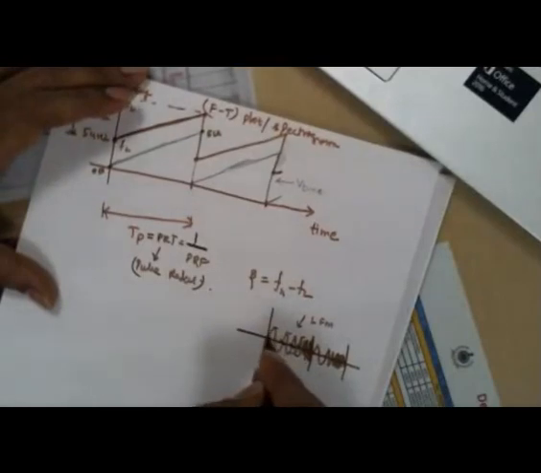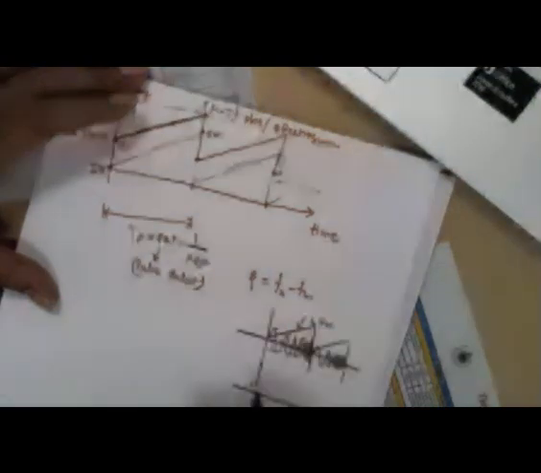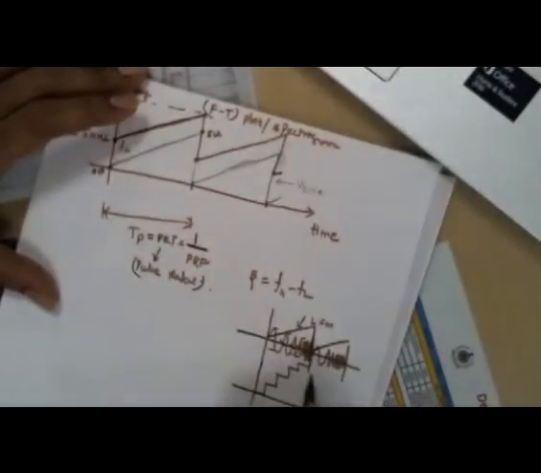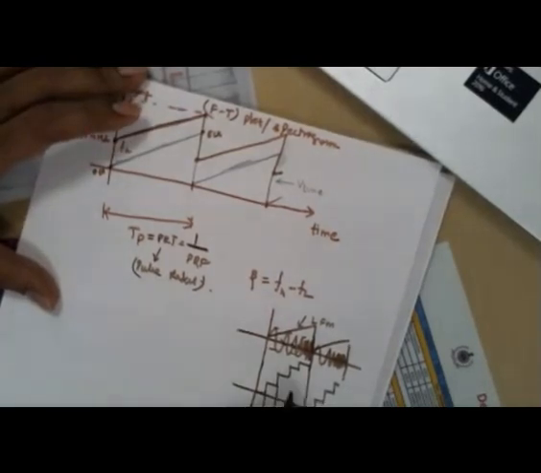Suppose instead of increasing linearly, I maintain some value here for some time, then bring the voltage down, and again increase it in this way. Now how does your frequency look? Till this time you have one frequency only. Then here the frequency increases slightly, then again slightly increases. So during each period, you will have only one frequency.